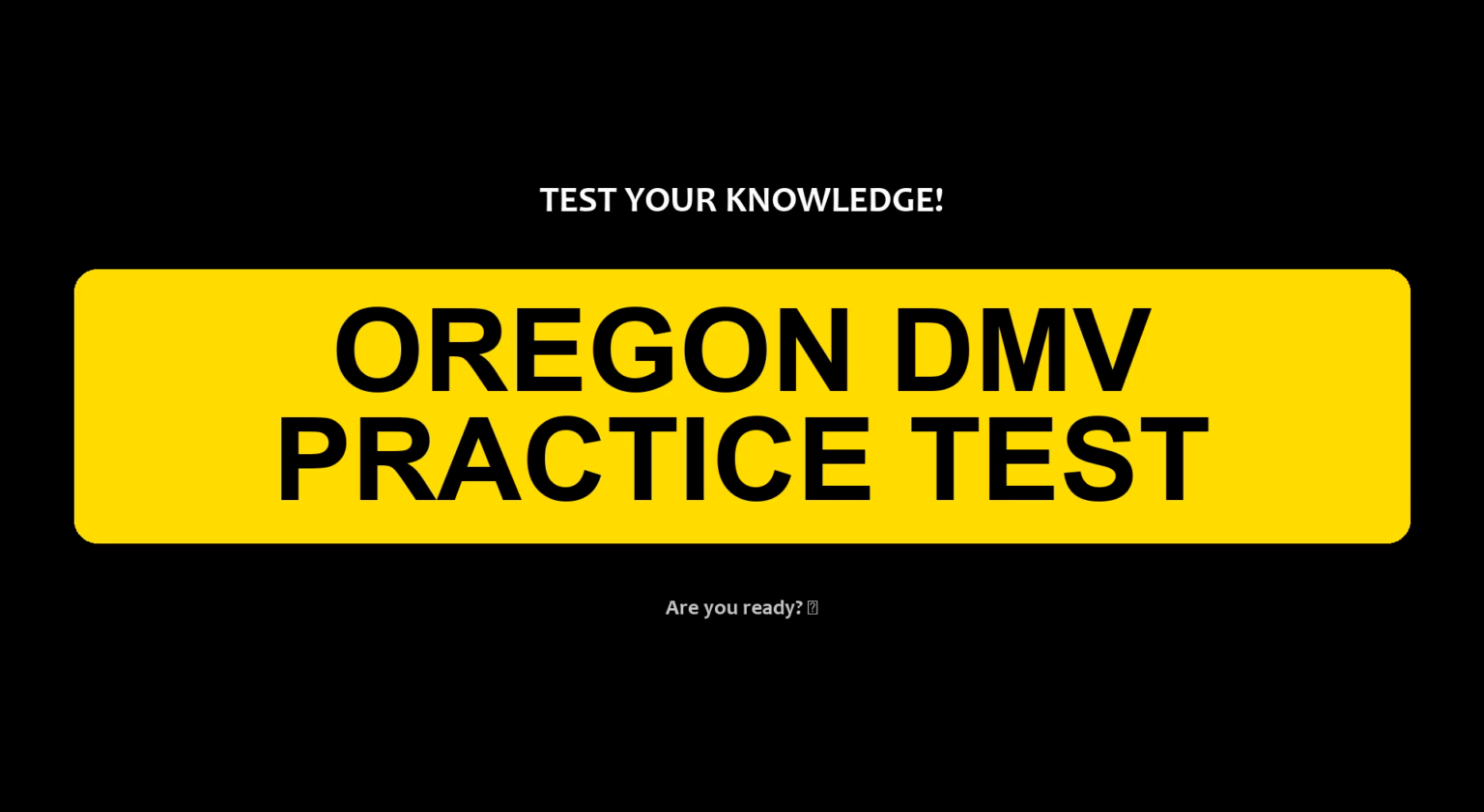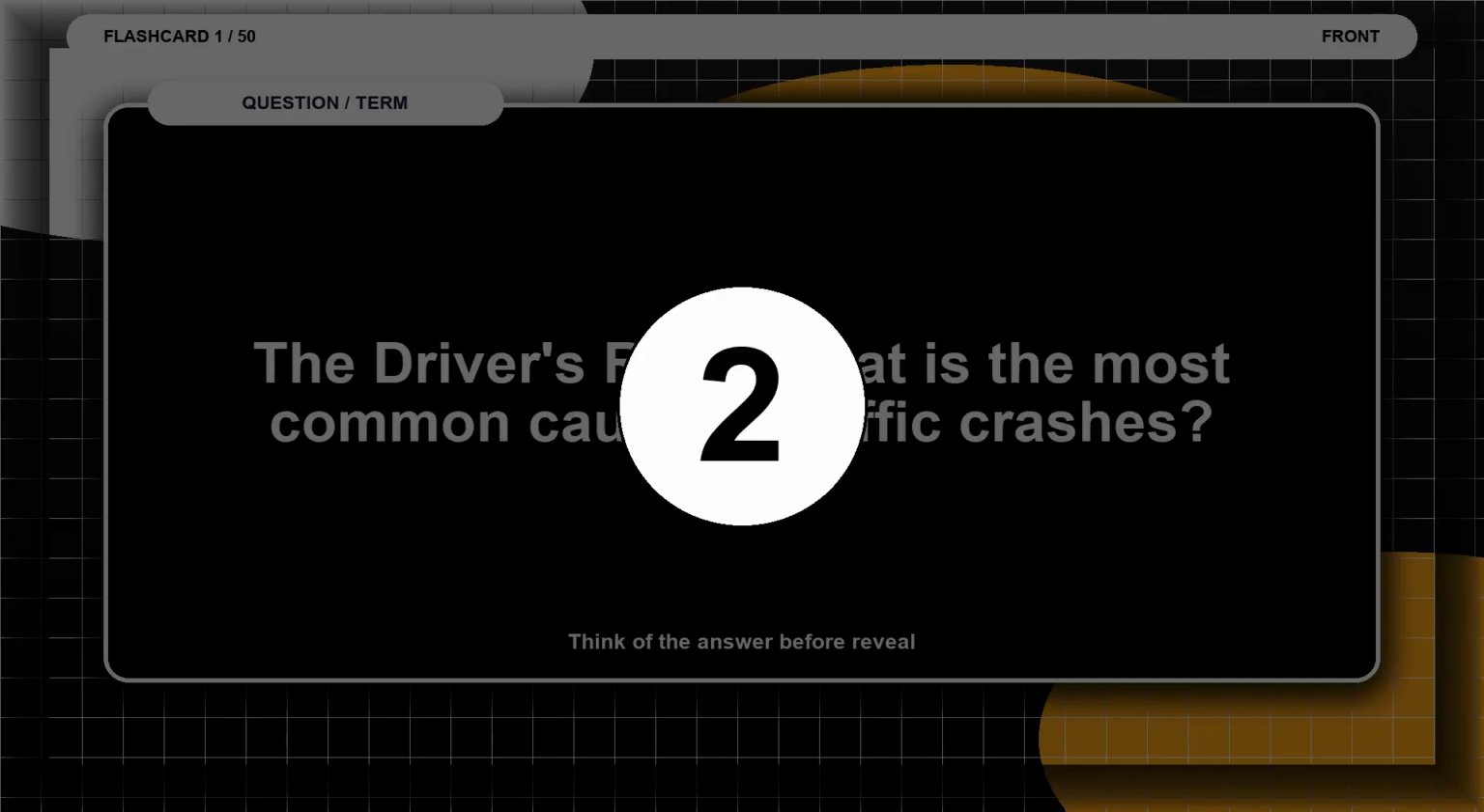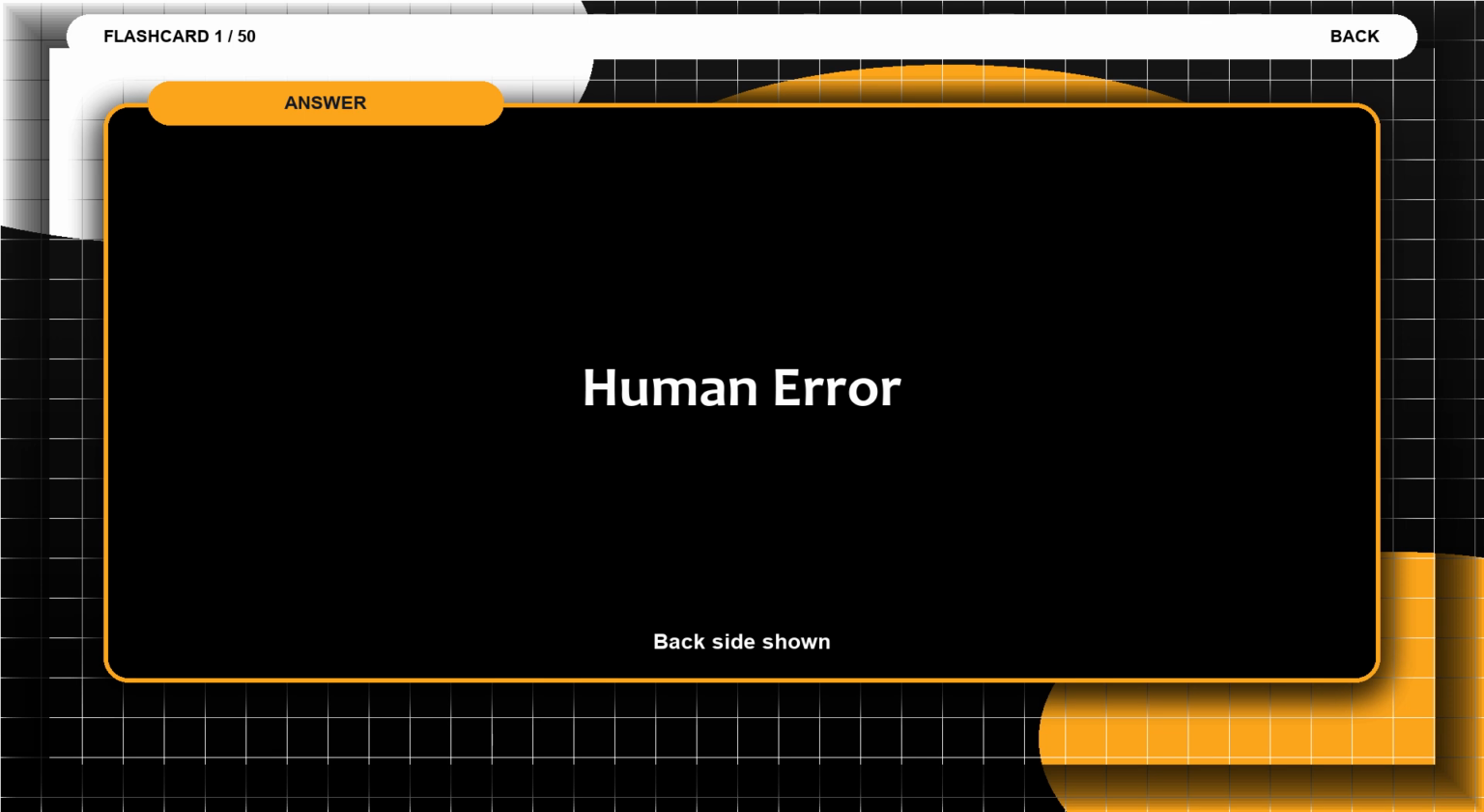Oregon DMV practice test. Flashcard 1. The driver's role. What is the most common cause of traffic crashes? Think of the answer before the reveal. The answer is human error.